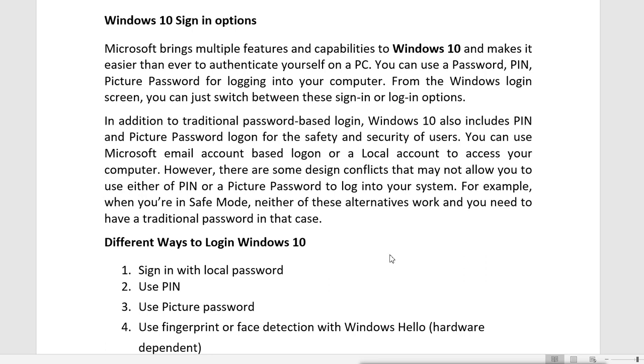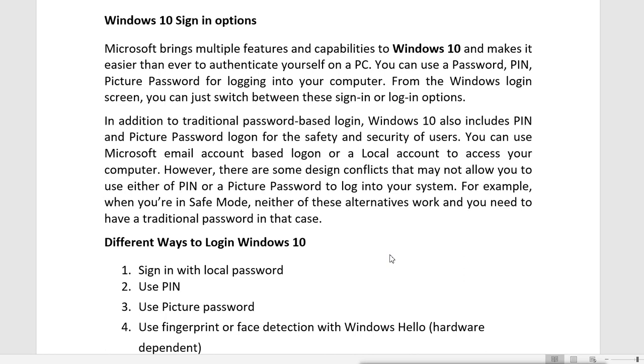Now, Windows 10 sign-in options. Microsoft brings multiple features and capabilities to Windows 10 and makes it easier than ever to authenticate yourself on a PC. And you can use a password, PIN, or picture password for logging into your computer. So from the Windows login screen, you can just switch between these sign-in or login options. In addition to traditional password-based login, Windows 10 also includes PIN and picture password logon for the safety and security of users. And you can use a Microsoft email account based logon or a local account to access your computer.